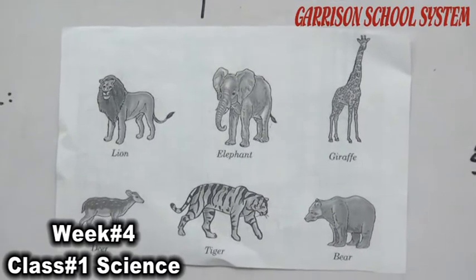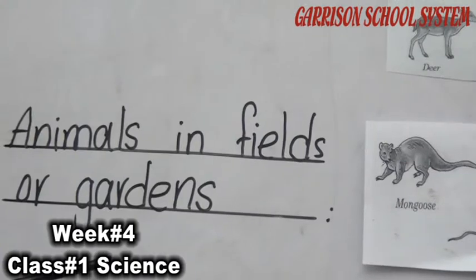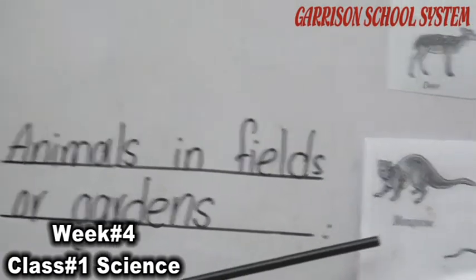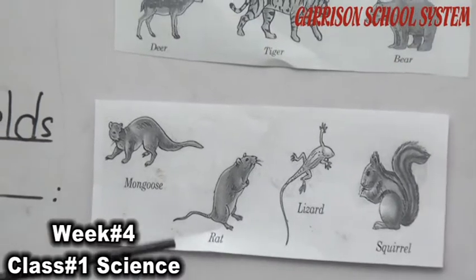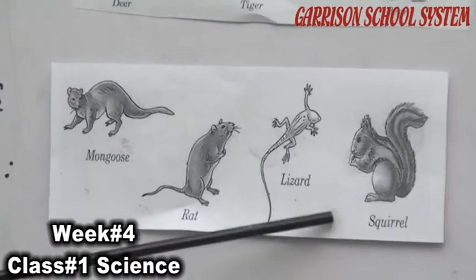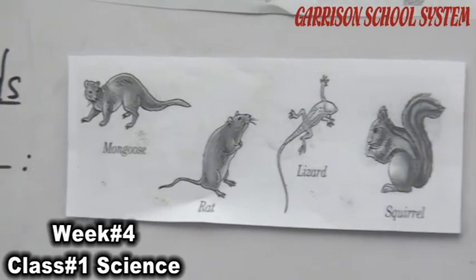The second group of animals are those which live in the fields or in the gardens. For example, if you observe these animals, where can you find them? Mongoose, rat, lizard and squirrel. These animals live in the fields or gardens.